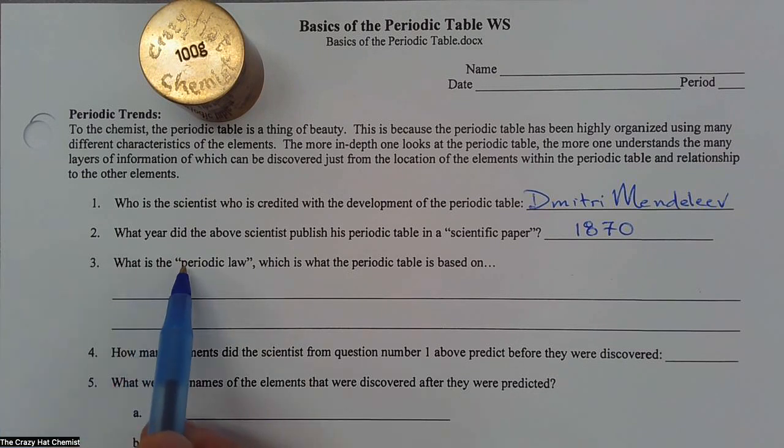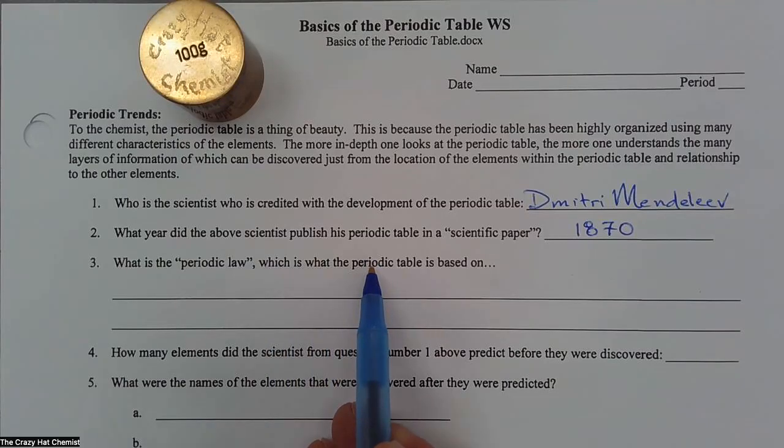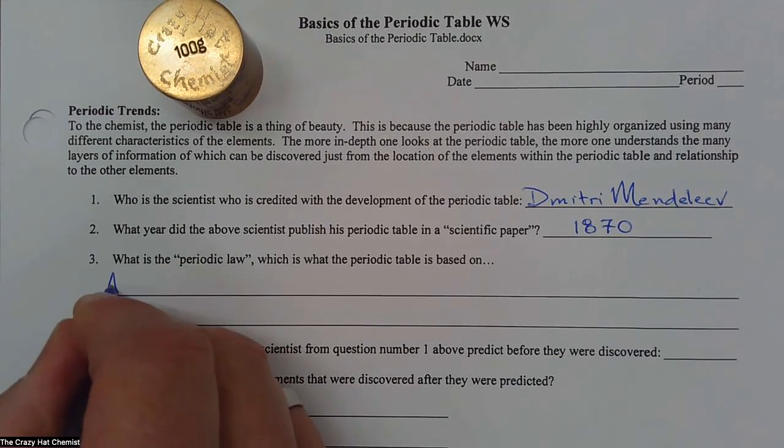Number three, what is the quote periodic law unquote, which is what the periodic table is based on? This is what Dmitri Mendeleev came up with, and this is how he organized the periodic table. It is based on the periodic law. So here's the periodic law.